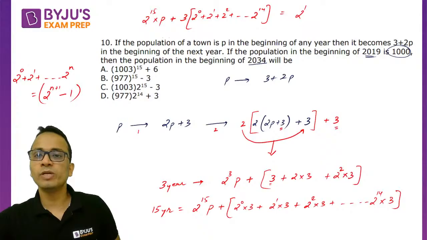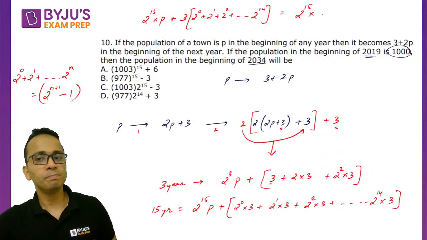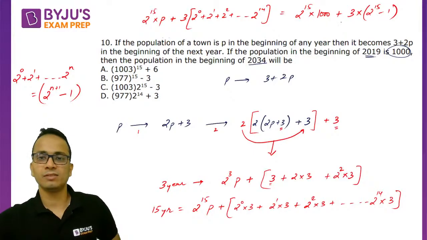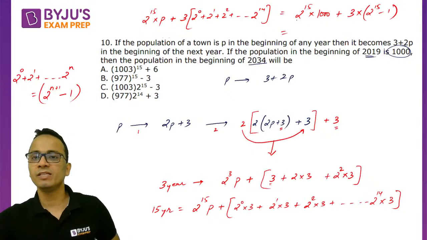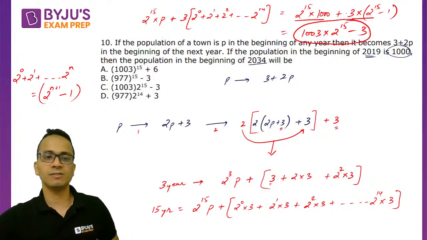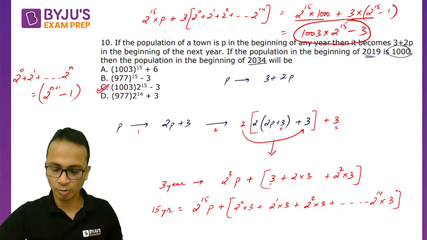So it will become 2 raised to the power 15 multiply p. p का value क्वेश्चन में दिया हुआ है 1000 plus 3 into 2 raised to the power 15 minus 1. So now you can simplify. इन दोनों को ऐड कर सकते हो, तो 1003 multiplied by 2 raised to the power 15 minus 3 will be the final answer. So the correct answer here is option C.